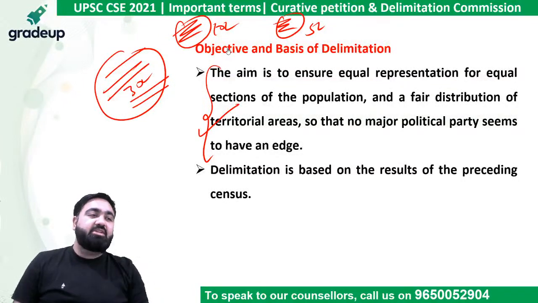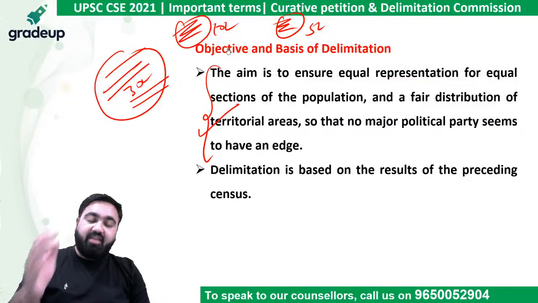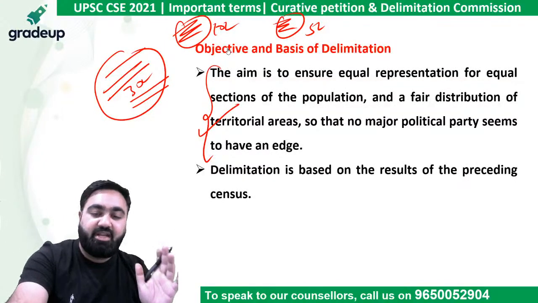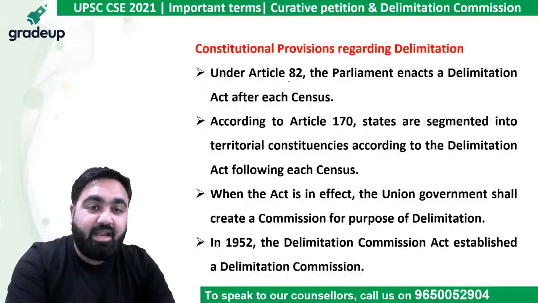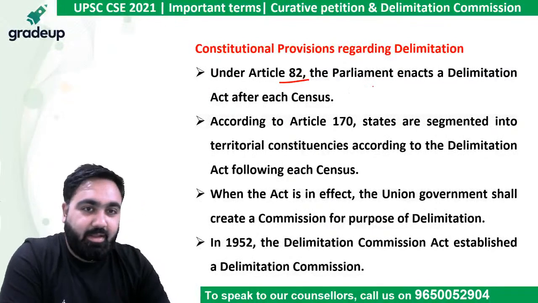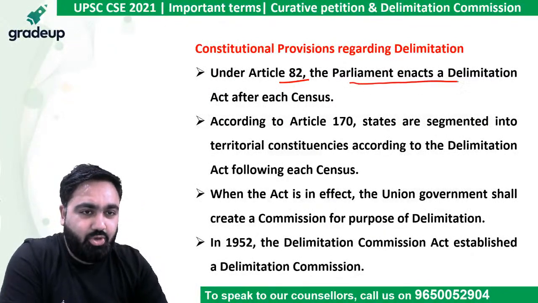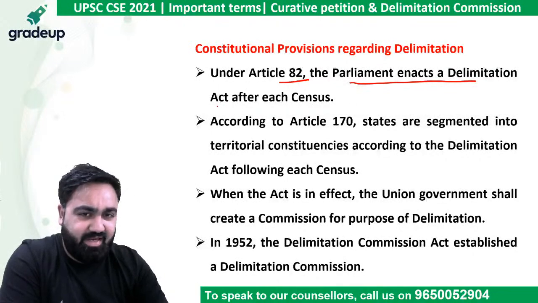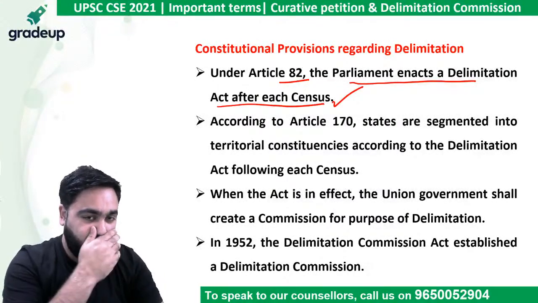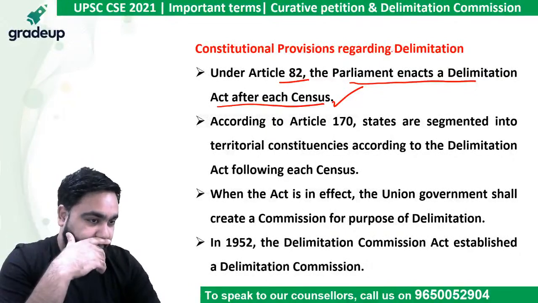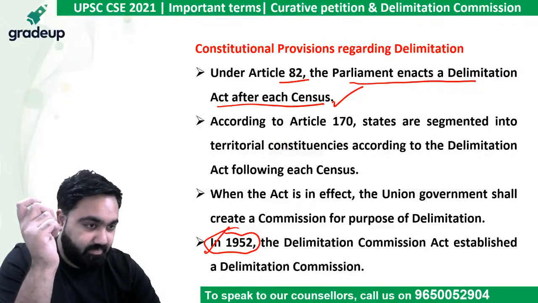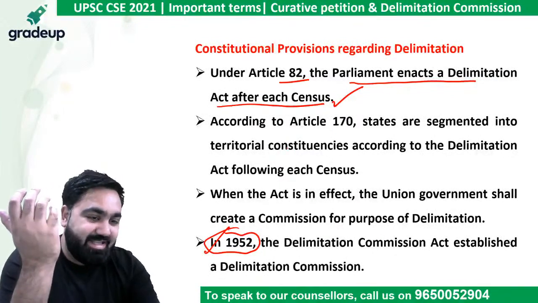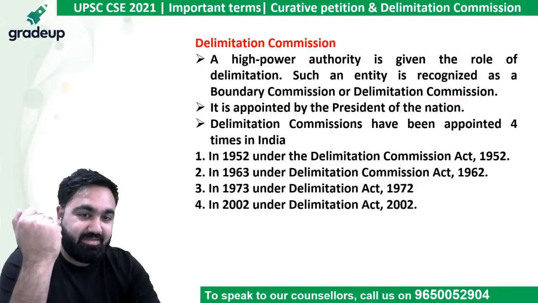Yes, Pragati, the Delimitation Commission usually gives the report after every census, and it is applicable till the next Delimitation Commission comes in, so usually 10 years. It is under Article 82 of the Constitution that the Parliament has the power to pass a Delimitation Act after every census to have a Delimitation Commission. The first Delimitation Commission came up in 1952. And after that, usually after a census, we have the Delimitation Commission that is formed.